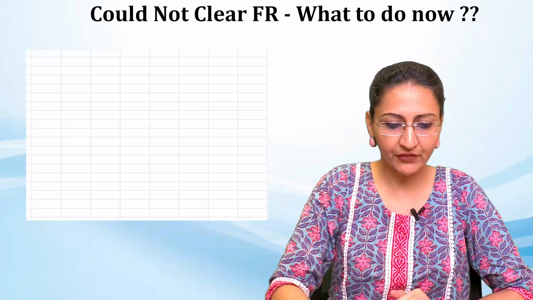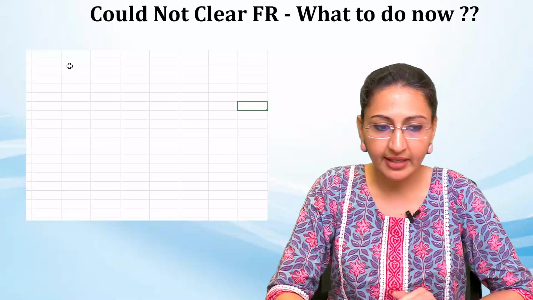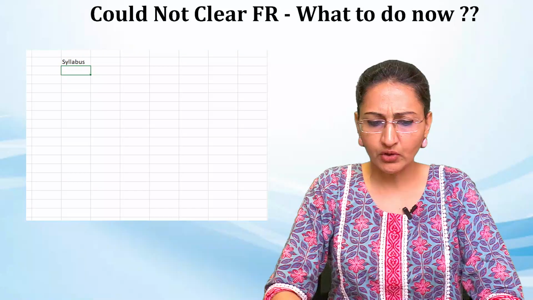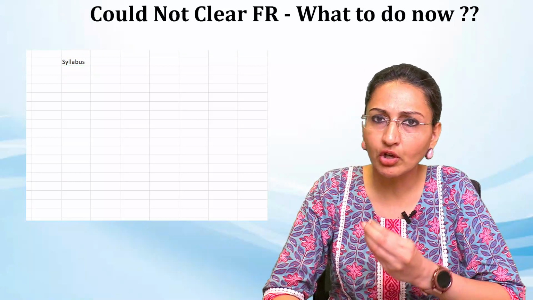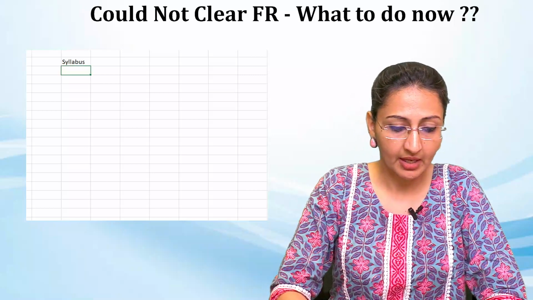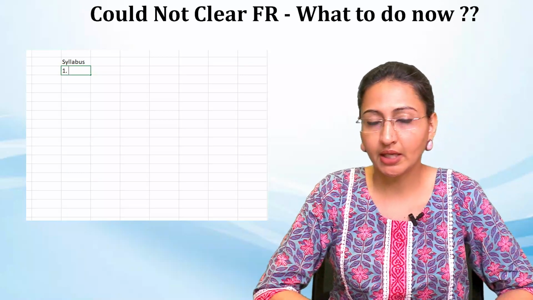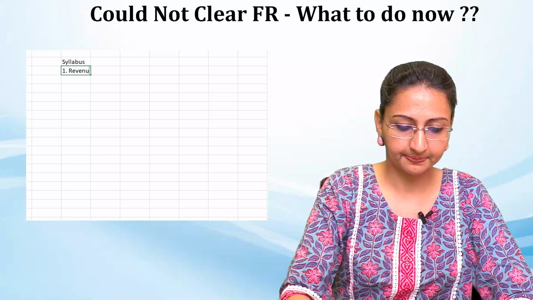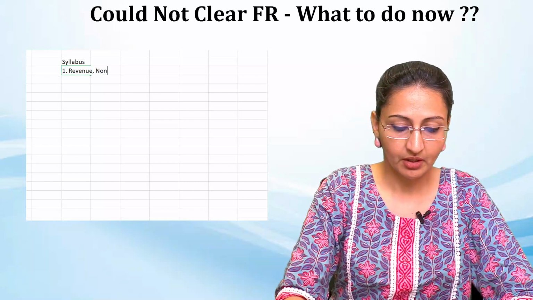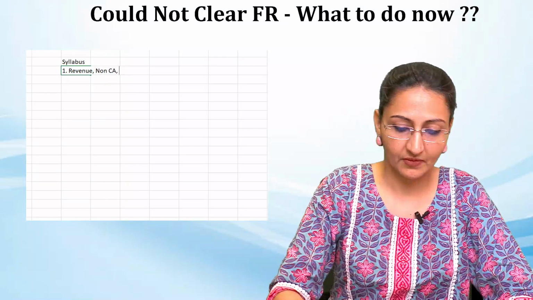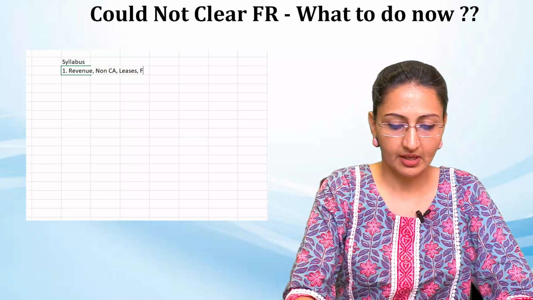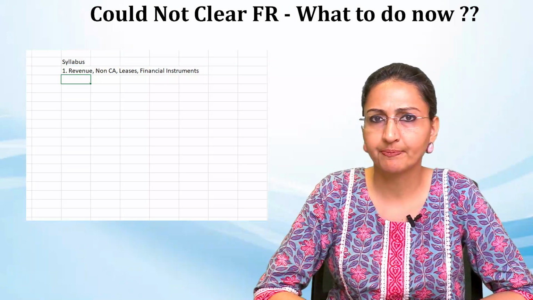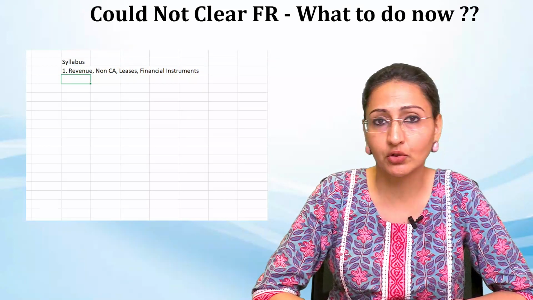The first thing you have to do is segregate the whole syllabus into small chunks. I'm going to give you some small chunks which you can change as per your own judgment also. But as per me, certain very important things should be done in the first instance. For example, chapter revenue, non-current assets, leases, and financial instruments, financial assets and liabilities. These four are very important, very crucial.